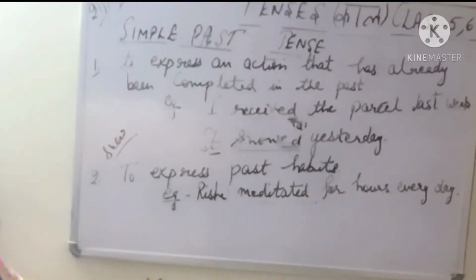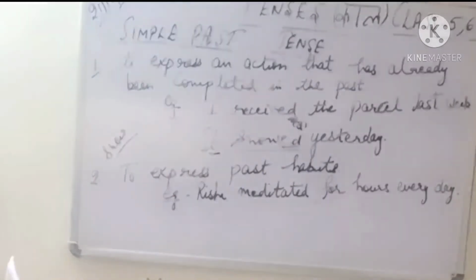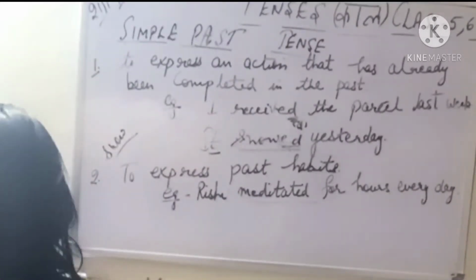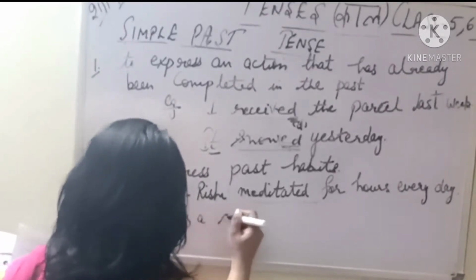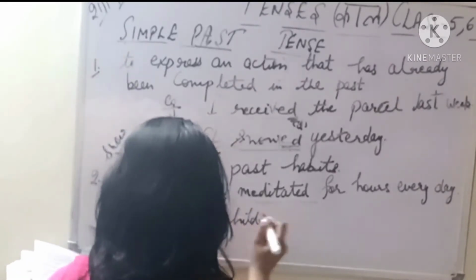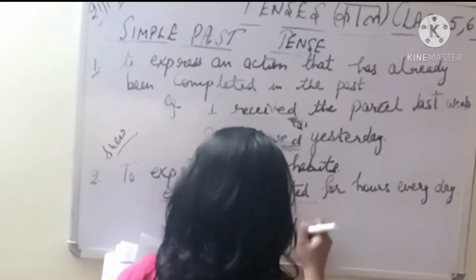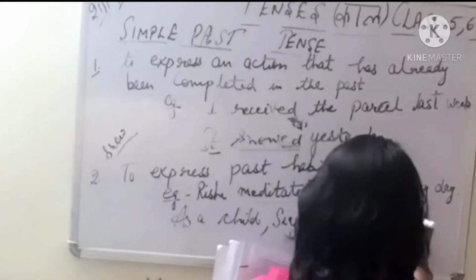When we are expressing of past habits, जो पहले के टाइम पे वो काम किया करता था, ठीक है, तो जब ऐसी बात होती है, so we always use the past tense, simple past tense. This is simple past, no continuous form, no perfect form. Okay, so this was, let's take one more example. As a child, Sia attended yoga classes.